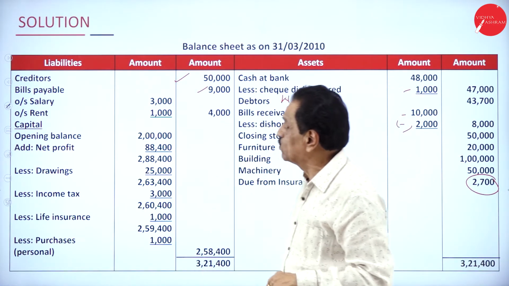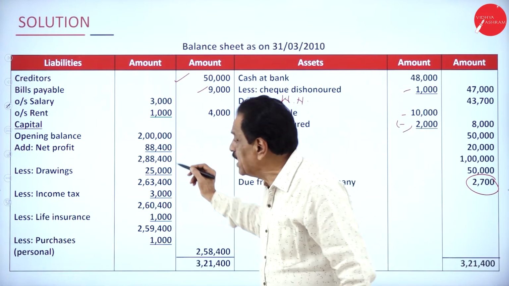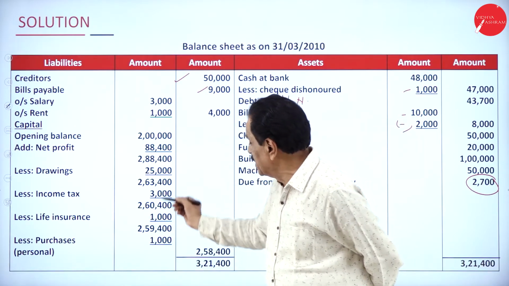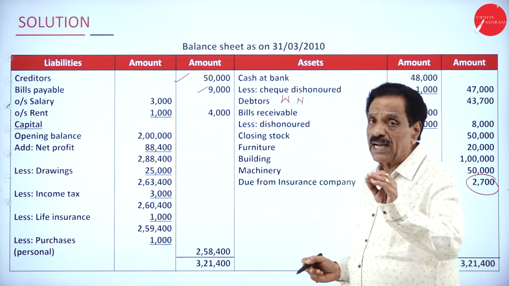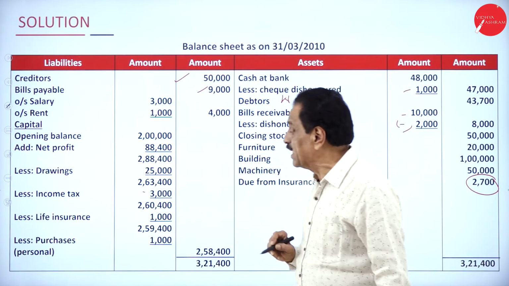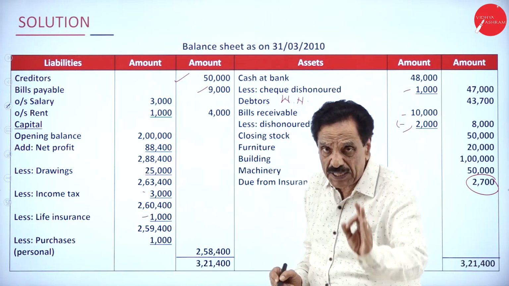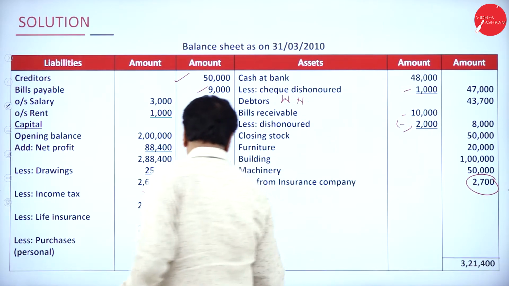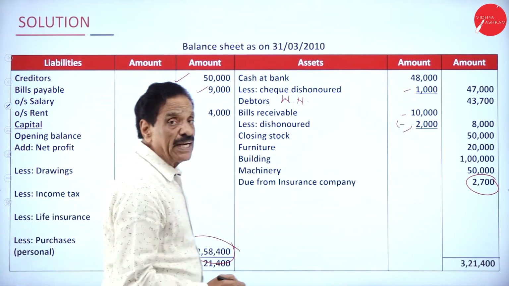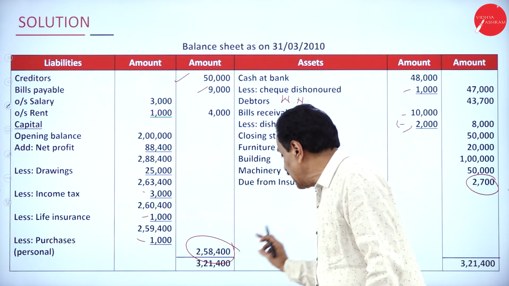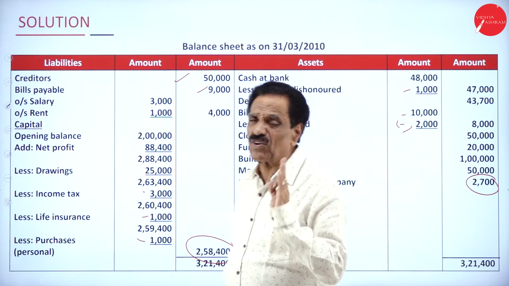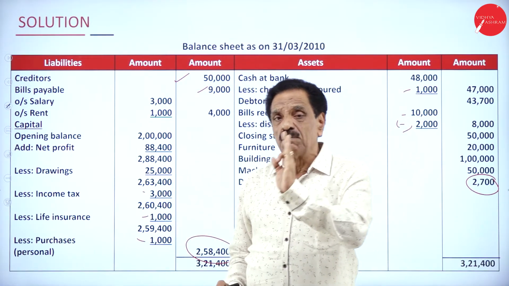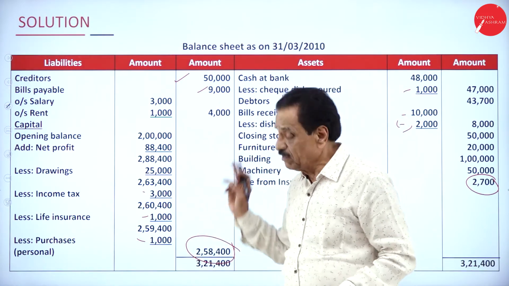Then opening balance is 2 lakh, your net profit is 88,400, add, 2 lakh 88,400, less drawing, we have drawn the money, 2,63,000. Income tax is purely personal, that should be deducted. Life insurance is personal, that should be deducted from capital. Personal purchase is a drawing, that should be deducted. Your real net capital comes to 2,58,400. If we make the tally, it will tally for 3,21,004. It's a very good problem which has got both dishonors, check dishonor also there, BR dishonor also there. So it's a very good adjustment.